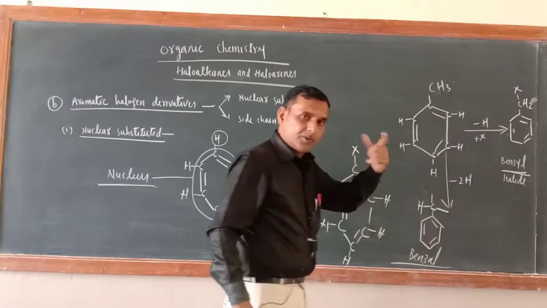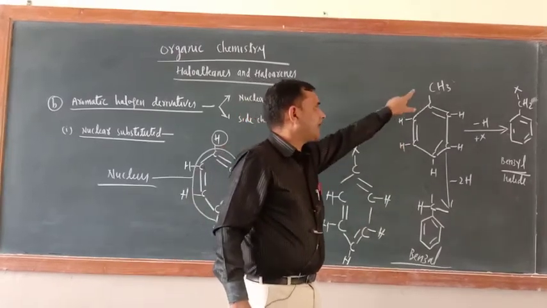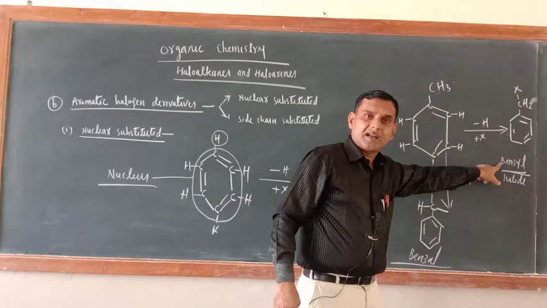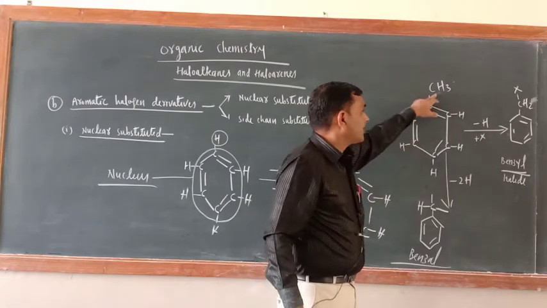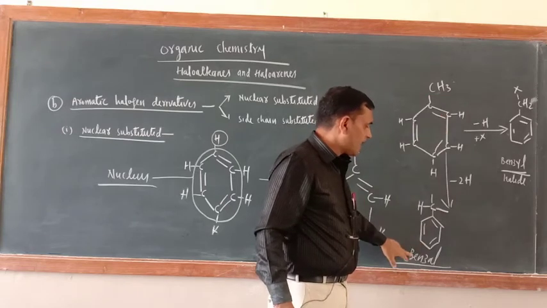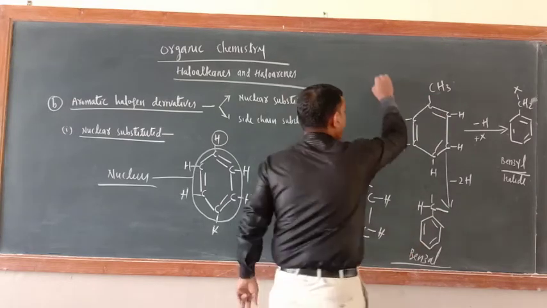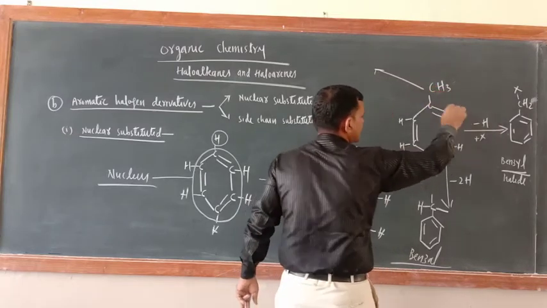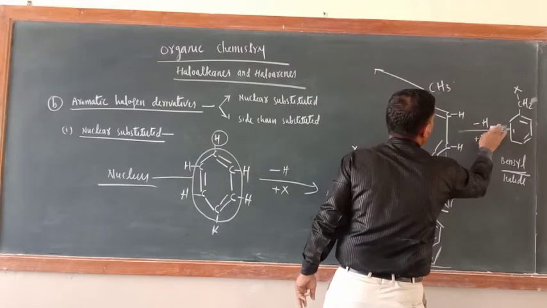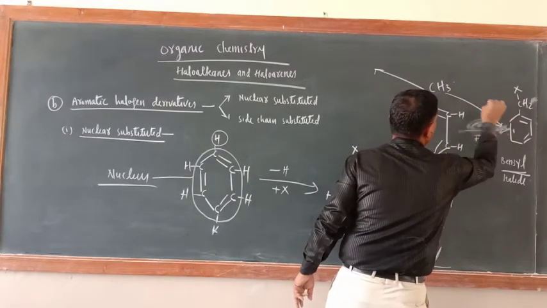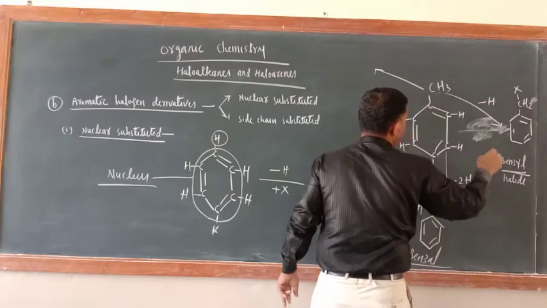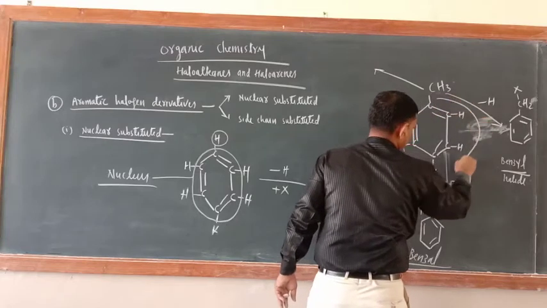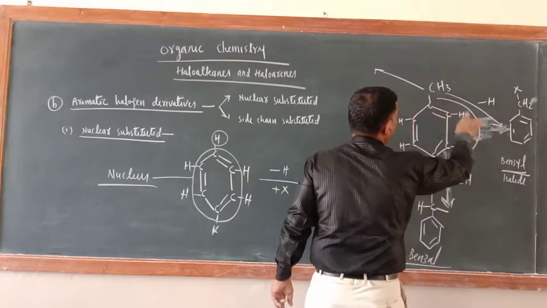Suppose I am talking of the group only. After replacing one hydrogen from the side chain, the group is known as benzyl. After replacing 2 hydrogen from the side chain, the remains is known as benzal. Similarly, after replacing 3 hydrogen from the side chain, it is better to make an arrow like that: this one minus H. Now for the second one, you make this one, yes, like that, 2 hydrogen here.